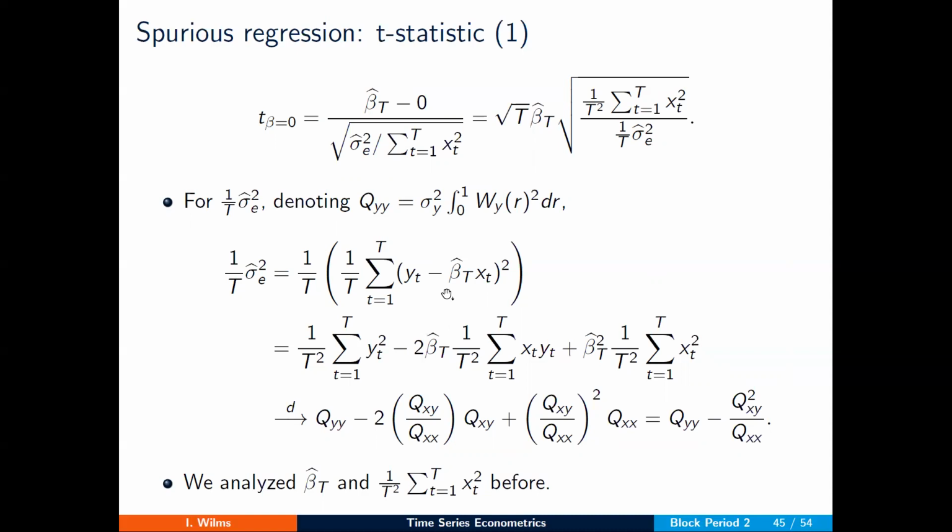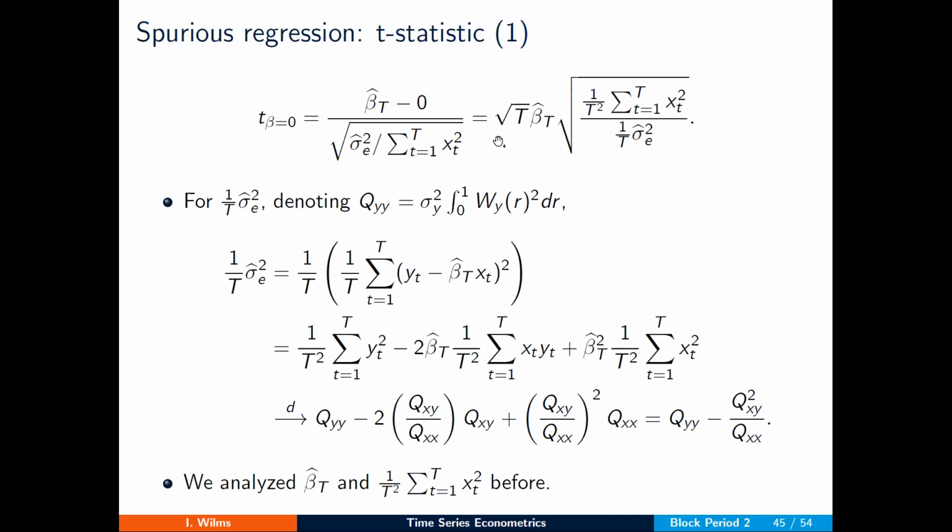The residuals actually behave like a unit root process in this case. If I expand this term over here, I'm left with these 3 terms. And for each of these terms, I already derived the limiting distributions. So I need this factor 1 over T here in order to establish these limiting distributions. So when I introduce the appropriate scalings, I have a factor 1 over T squared, 1 over T over here. So I'm actually dividing by root T. So I also need to, of course, multiply by root T in order to preserve this equality over here.